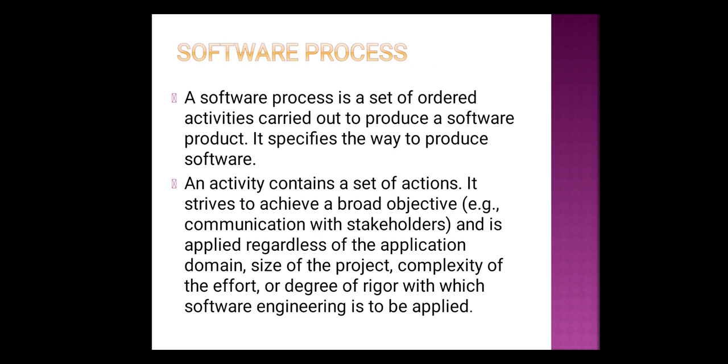Next, software process. In order to develop a software, we are using software engineering, that is we are following a certain kind of systematic approach. Using this approach, we perform a set of activities. That set of activities together can be called a software process. So a software process is a set of ordered activities carried out to produce a software product. It specifies the way to produce software. What do you mean by a software process? It's nothing but a set of ordered activities which are done in order to produce a software product.